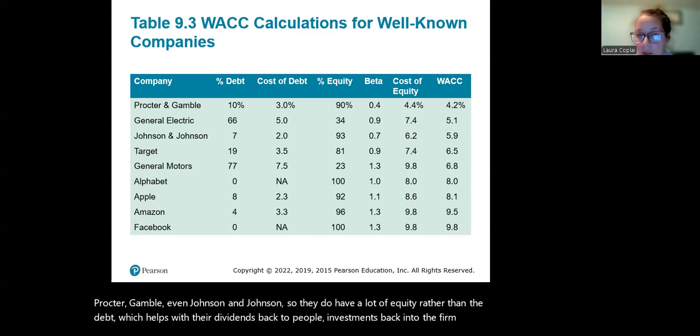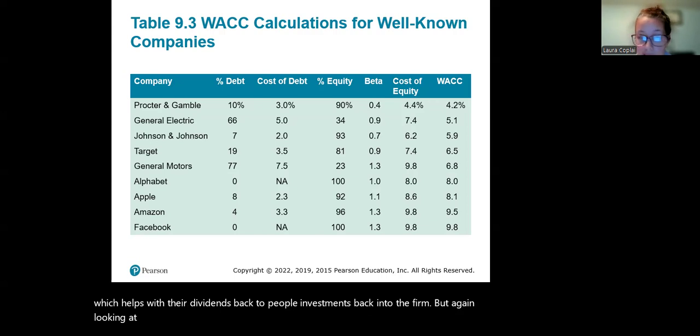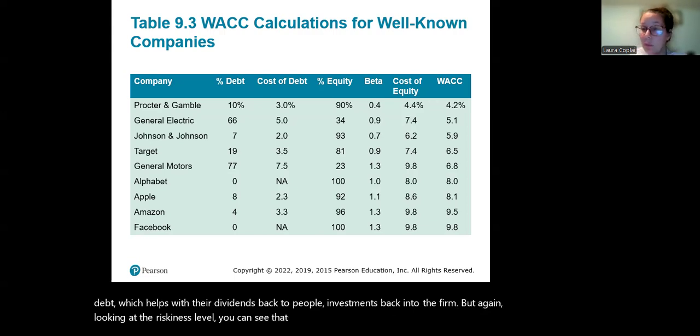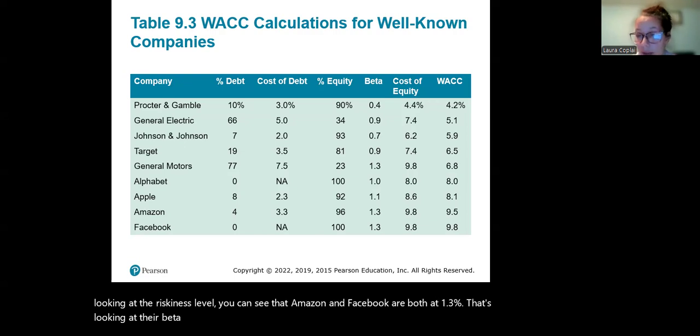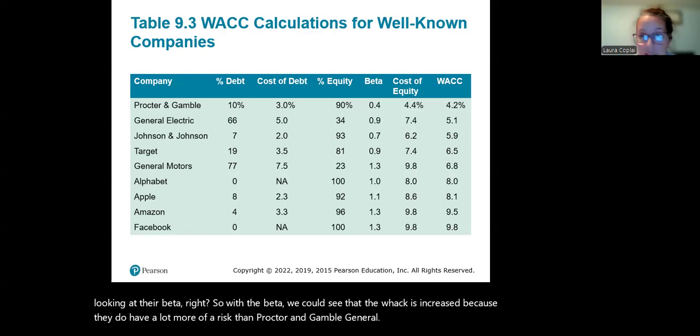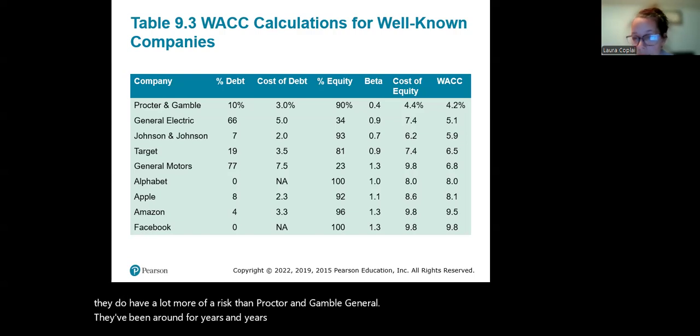But again, looking at the riskiness level, you can see that Amazon and Facebook are both at 1.3. That's looking at their beta, right? With the beta, we can see that the WACC is increased because they do have a lot more risk than Procter & Gamble, General Electric. They've been around for years and years and years.